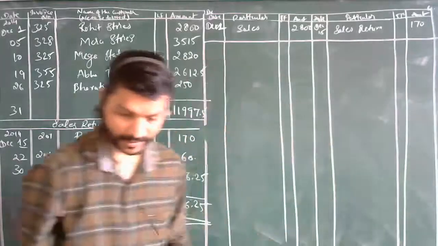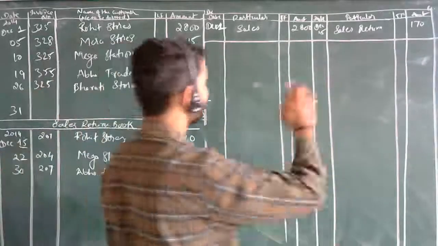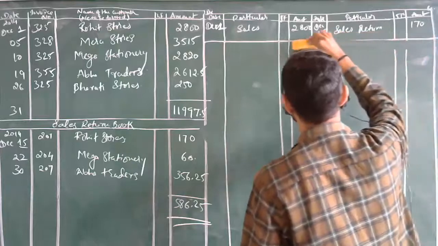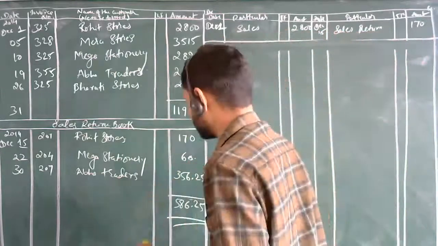Is there any other entry? No, that's it, only this much. So one account got completed. Next, who is the next person? Sir, next, Mira Stores account. Let's go for Mira Stores.